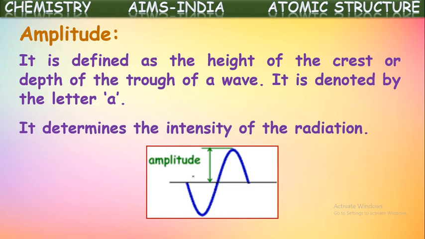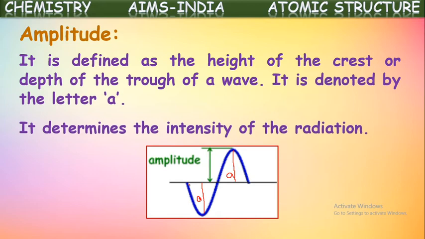See here, in a wave, the height of this crest is nothing but its amplitude. At the same time, the depth of the trough is also the same amplitude. It is considered as the amplitude of the wave. If this depth increases, intensity of the radiation increases. If it decreases, intensity of the radiation decreases. This is about amplitude: the height of the crest or depth of the trough of a wave.